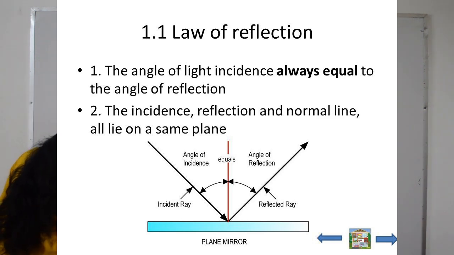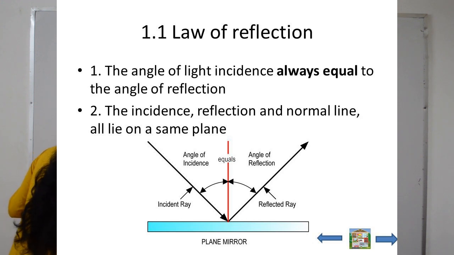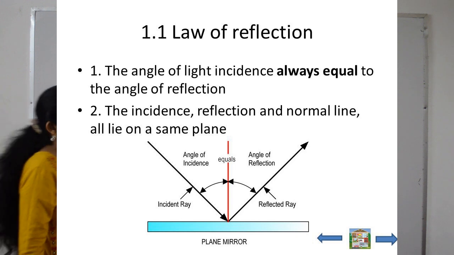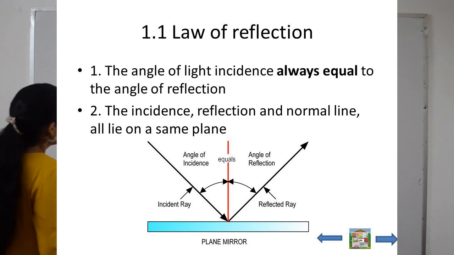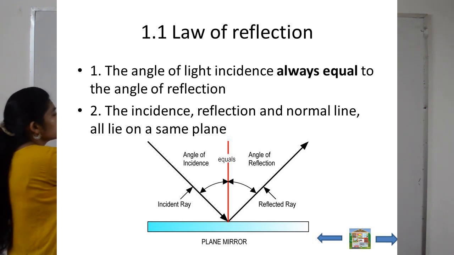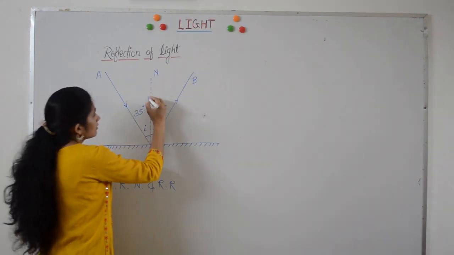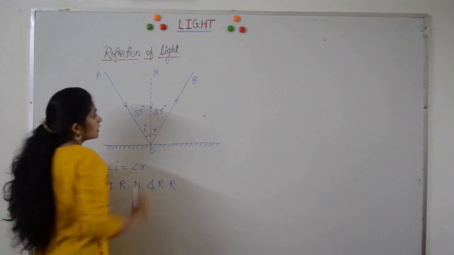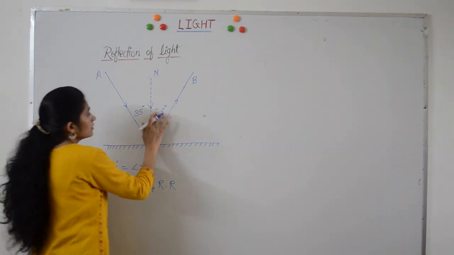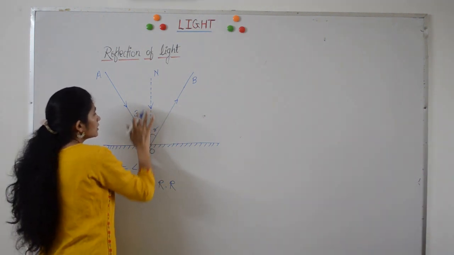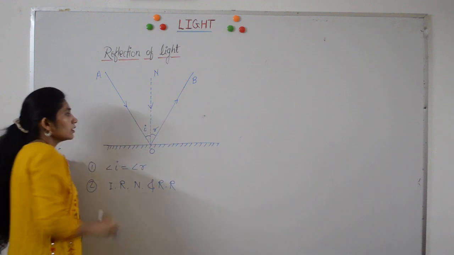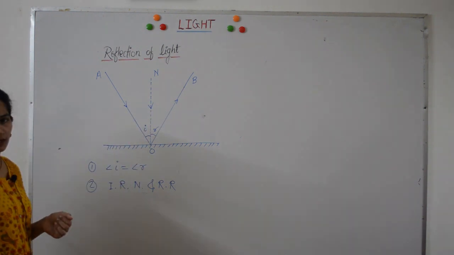Incident ray, normal and reflected ray. All these three lie in the same plane. Now, suppose the incident ray coincides with the normal, meaning it is incident along the normal. Now what will be the direction of the reflected ray?